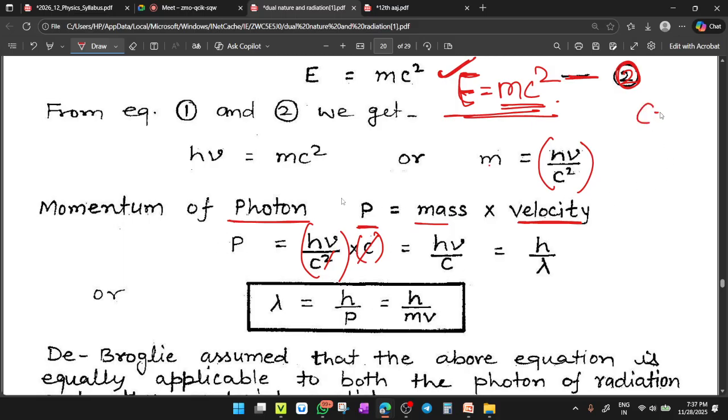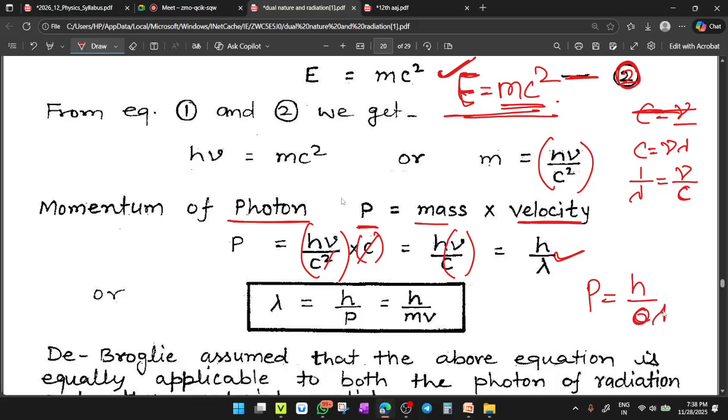We know the formula c equals nu lambda. Clear? So nu upon c becomes 1 upon lambda. So h into nu upon c can be written as h upon lambda. So the momentum p equals h upon lambda, or lambda equals h by p. Clear? Lambda equals h by p.